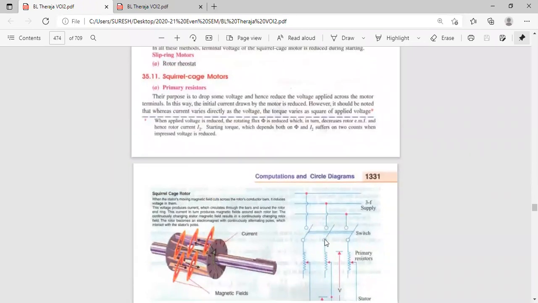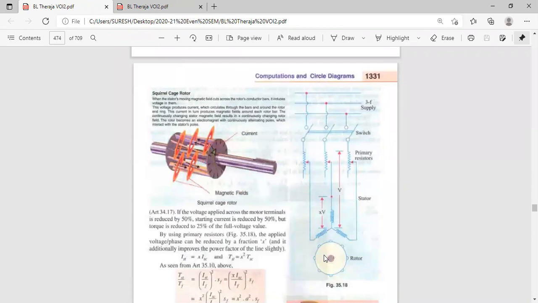First method, you see. This is the rotor which is rotating. This is the stator winding, 3 windings, 1, 2, 3, connected in star connection. In squirrel cage motor, the stator winding is a 3-phase winding, and these 3 windings are connected to the 3-phase supply: R phase, Y phase, B phase.